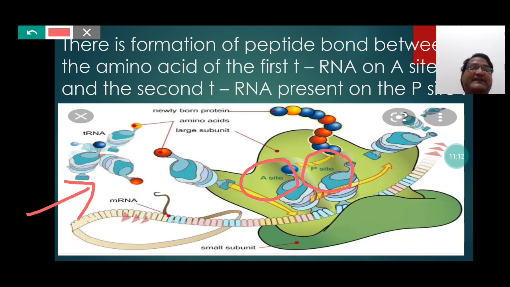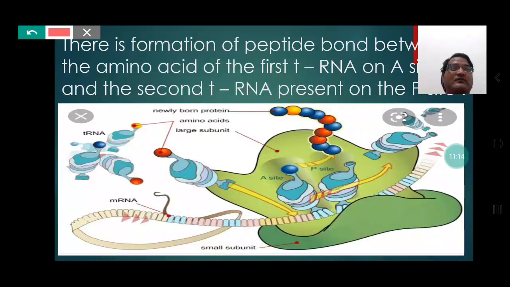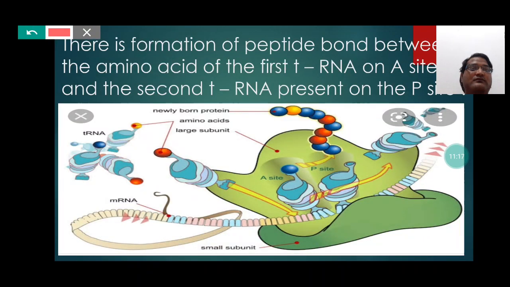So students, on the A site, the tRNA which is carrying the activated amino acid combines, and on the P site another tRNA with a new amino acid remains present, and there is a formation of bond between both of these two amino acids.